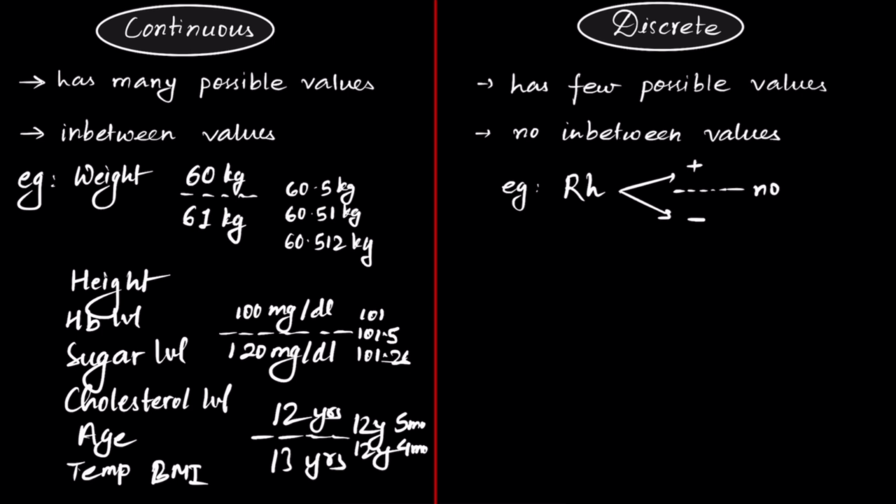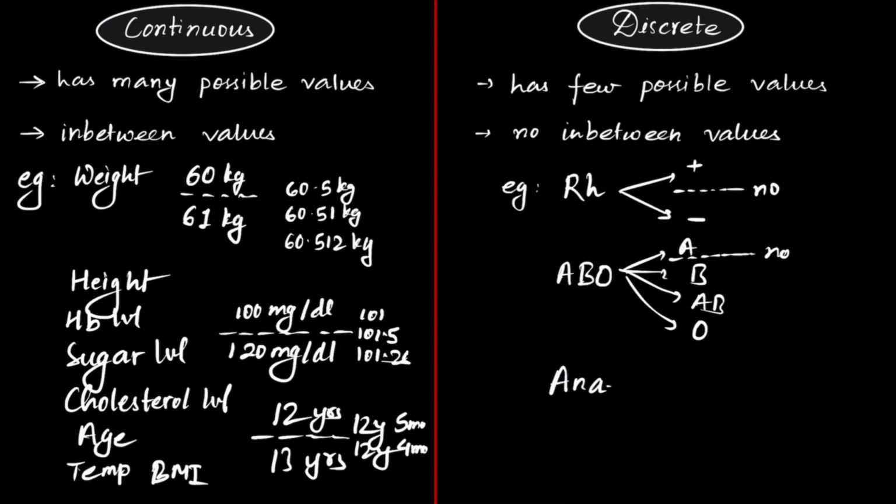As for discrete, you have ABO. In ABO, you have either A, B, AB, and O, few possible values, and you cannot be in between A and B. You are either A or B. Similarly, anemia. In anemia, you either have anemia or you don't have anemia.